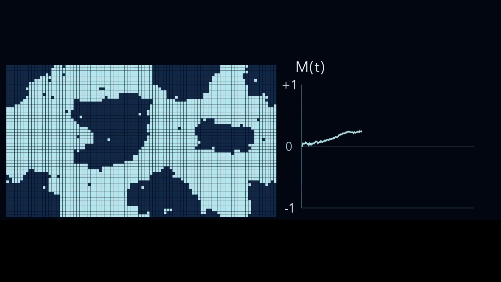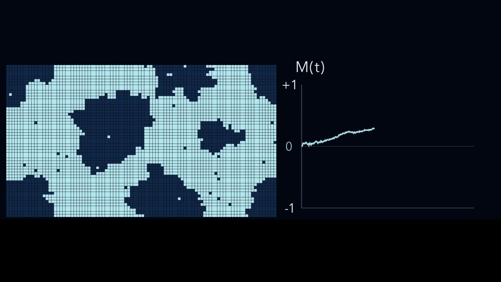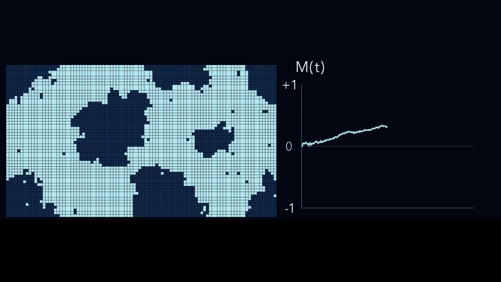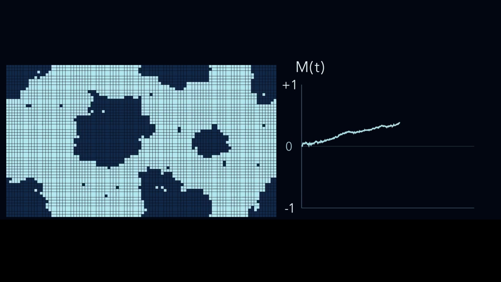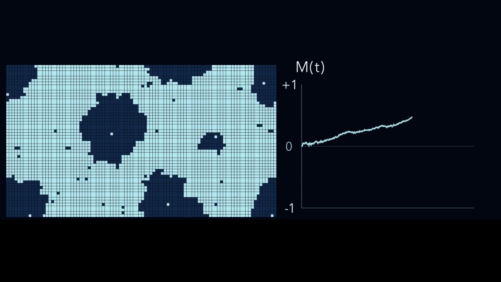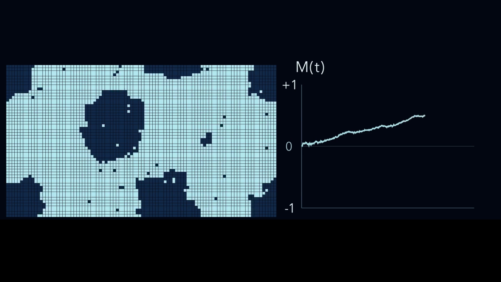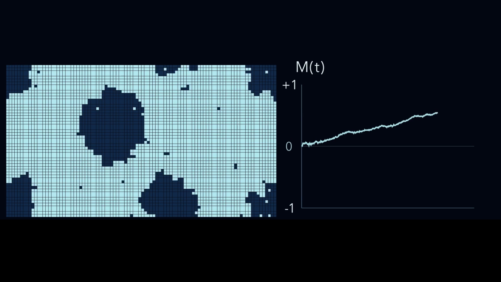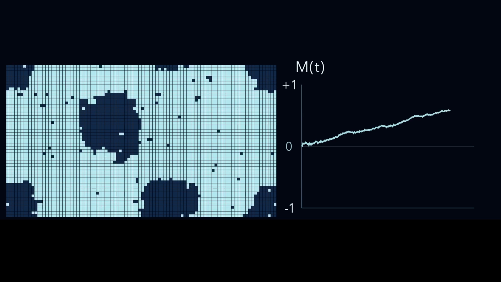Now most spins point the same way. They no longer cancel out. They add up. A macroscopic direction appears. That is magnetization. A magnet is not ordered because every spin is controlled from above. It becomes ordered because many local interactions reinforce each other.